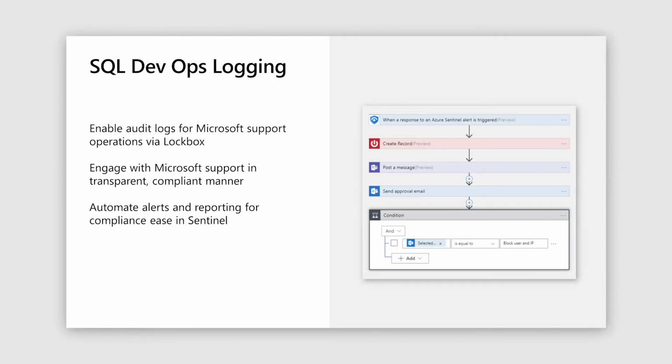SQL DevOps audit logs capture the actions the engineer takes in the backend while assisting a customer under a Lockbox ticket. These logs integrate into Azure Monitor alongside the rest of your Azure audit logs. So in one location, you will see both your own admin activity and any activity we execute in the backend to assist you. You can now engage Microsoft in the debugging process in a safe and compliant manner. As a security conscious customer, you trust but verify.